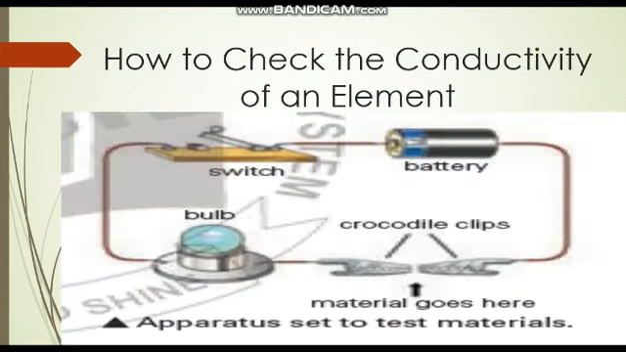Look at the apparatus. It consists of a switch, battery, wire, bulb and crocodile clips. When a metal is placed in between the crocodile clips, the bulb will light up to show that metals conduct electricity. In case a non-metal is placed, the bulb will not light up, showing that it is a poor conductor of electricity. Now coming to the uses of elements.